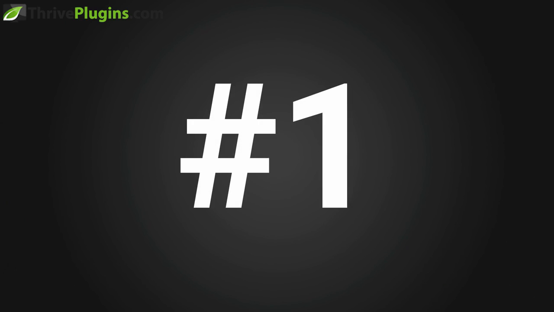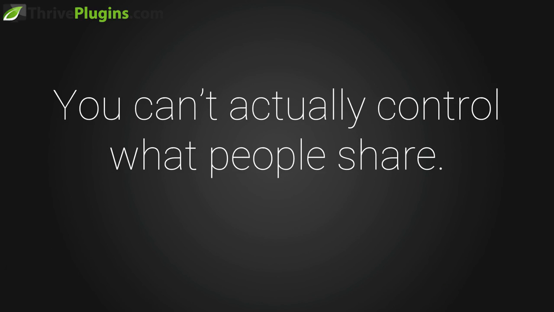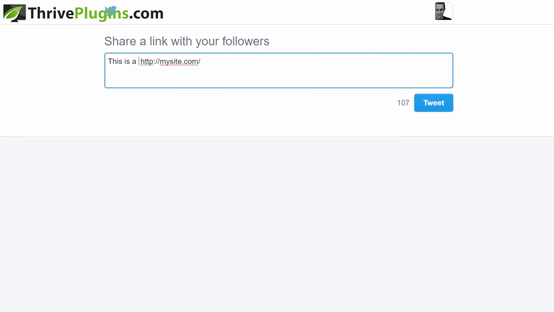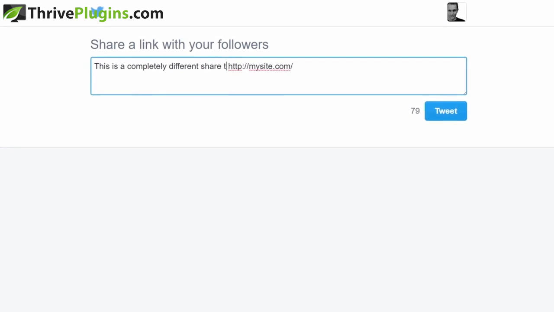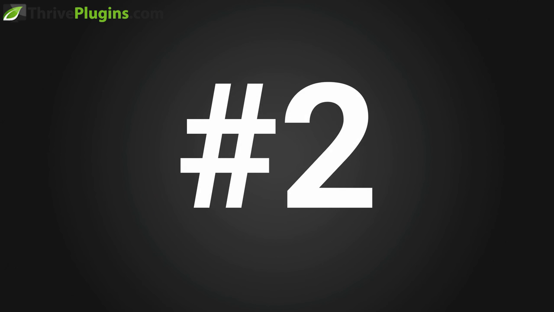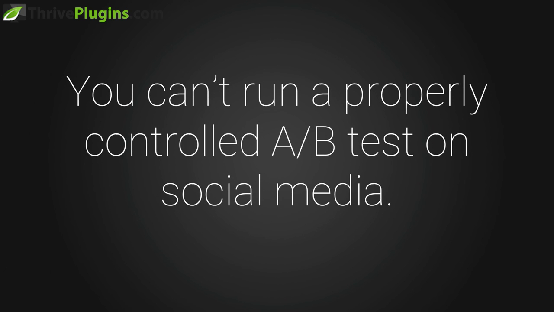Number 1, you can't actually control what people share on social media. Sure, you can suggest your post's headline as the share text, but your visitors can and often will edit this before sharing.